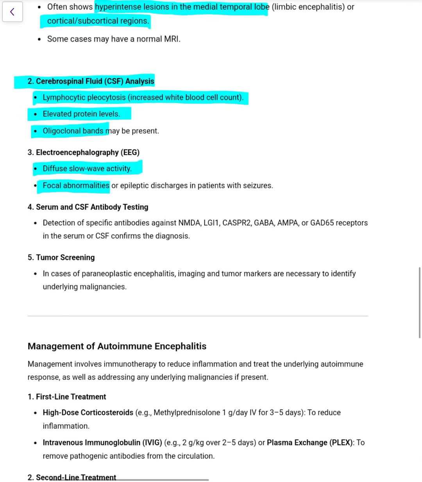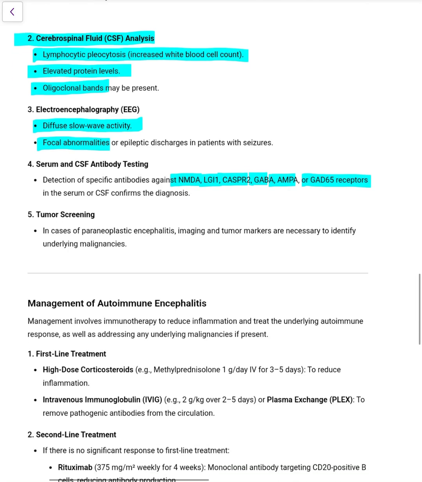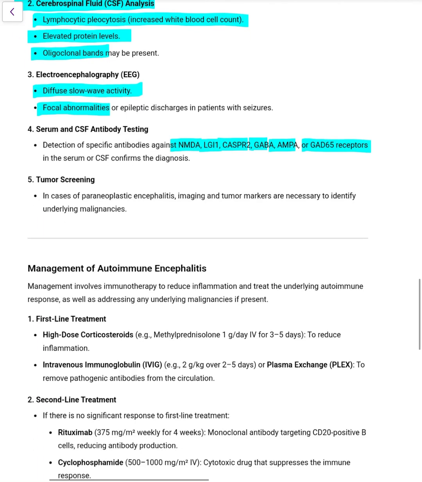Serum and CSF antibody testing. The antibodies we can find are against NMDA, LGI1, Caspr2, GABA, AMPA, and GAD65. Then tumor screening. In cases of paraneoplastic encephalitis, we go for imaging and tumor markers to look for lung cancer, ovarian cancer, or breast cancer. Tumor screening is important because it is frequently associated with paraneoplastic syndrome.